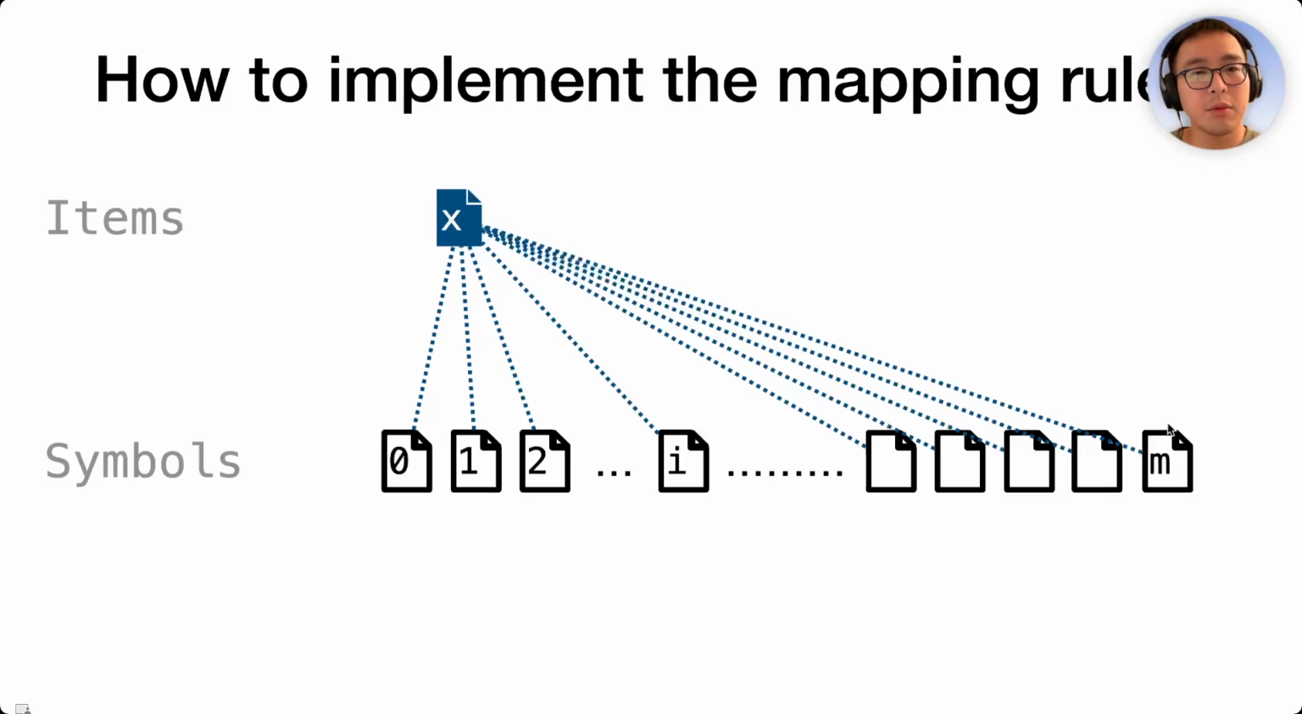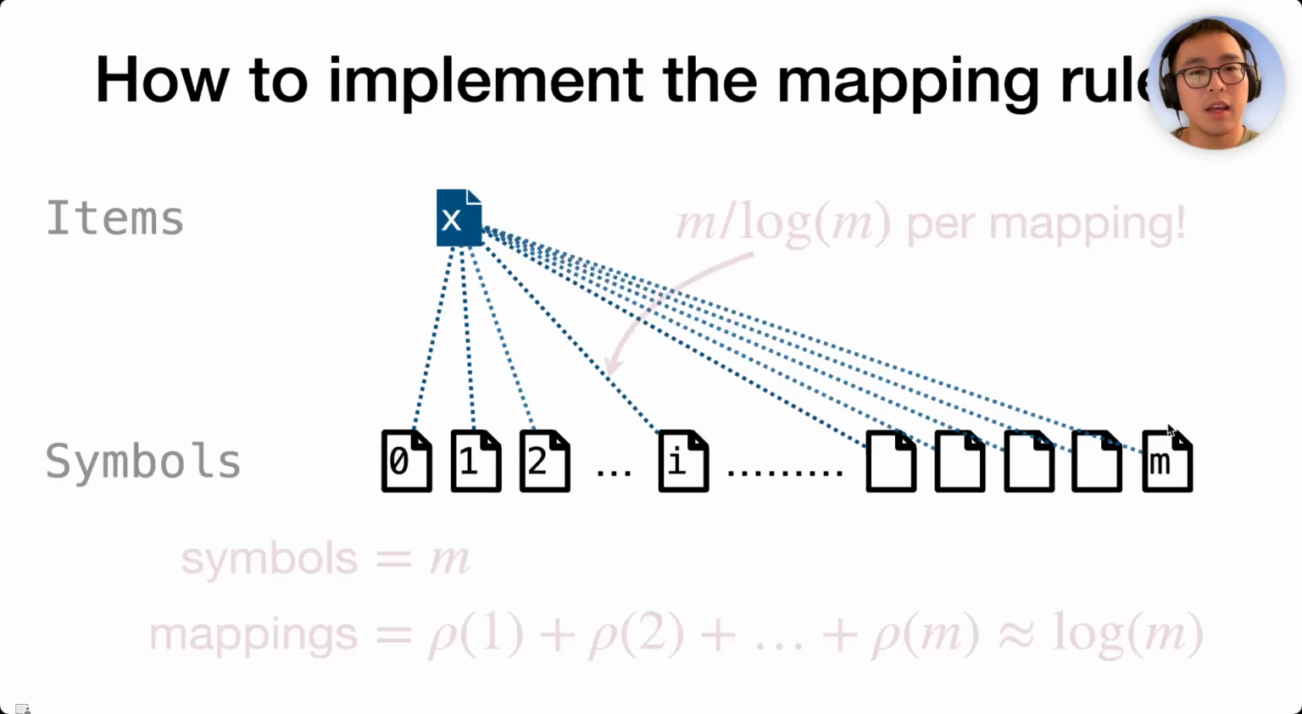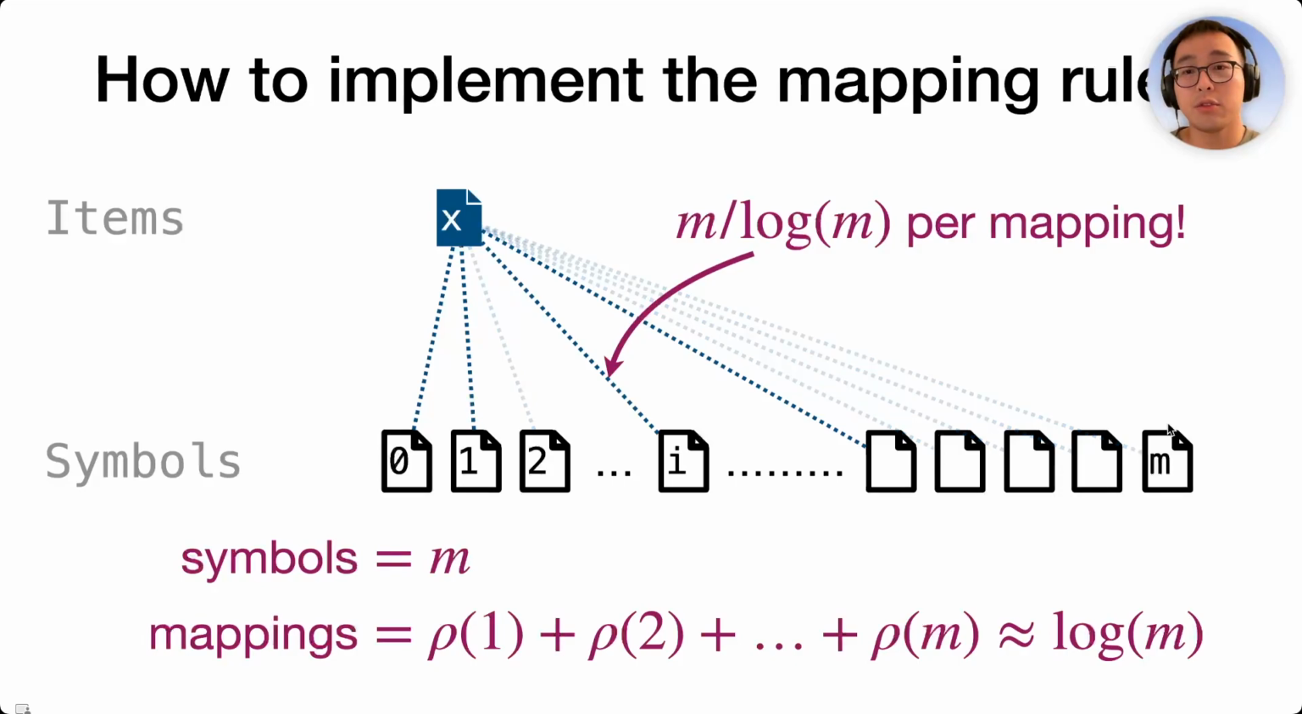For every item, we have to roll a dice for every symbol it is potentially mapped to, so the cost is linear to the number of symbols generated instead of the number of mappings. If we want to generate m symbols, we have to do it m times for every item. On the other hand, an item is mapped to approximately log m symbols. So the cost to generate one mapping is m over log m, which is super high, because many dice rolls are wasted.